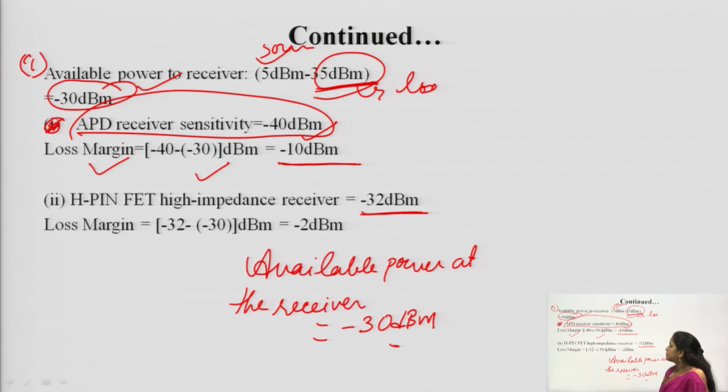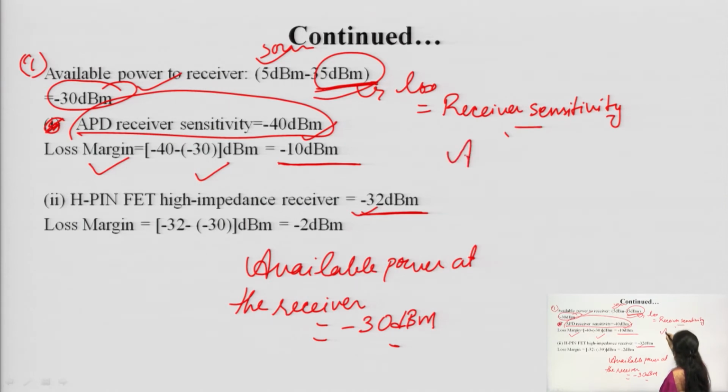Again in the next case, receiver sensitivity is minus 32 dBm, and the loss margin, what is the formula? I think all of you are now aware of the formula here: receiver sensitivity minus available power at the receiver.